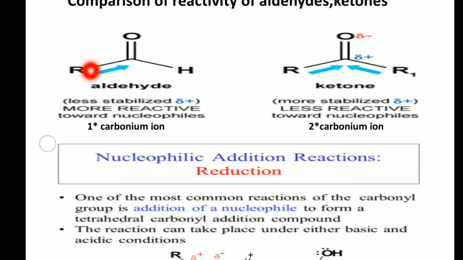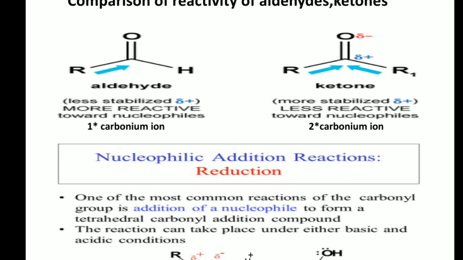When a ketone participates in the reaction, it forms a secondary carbonium ion because two alkyl groups are present. So the aldehyde forms a primary carbonium ion with less stability, so it is more reactive, more active in the reaction when compared with the ketone. One more reason is also there behind the reactivity of aldehydes and ketones.